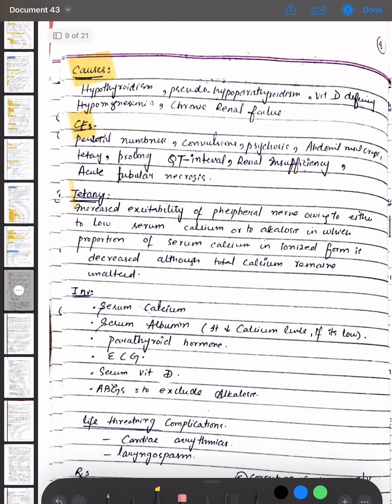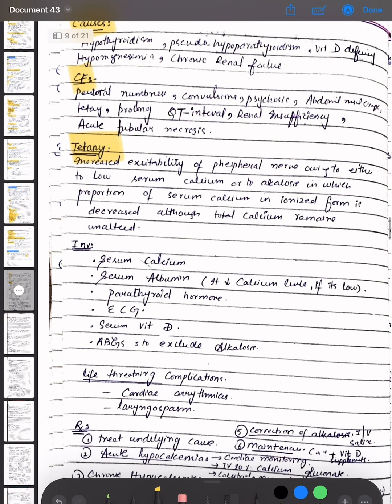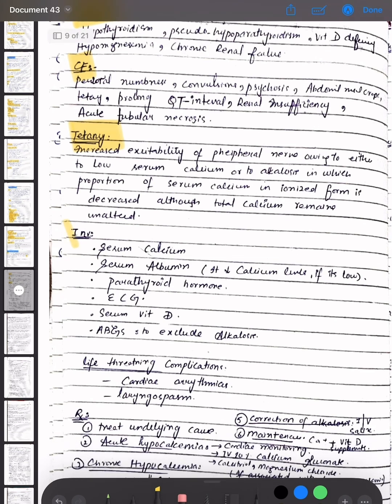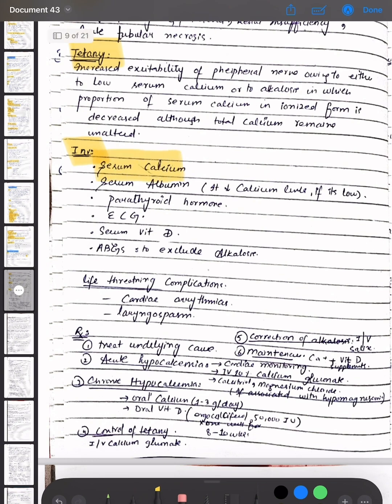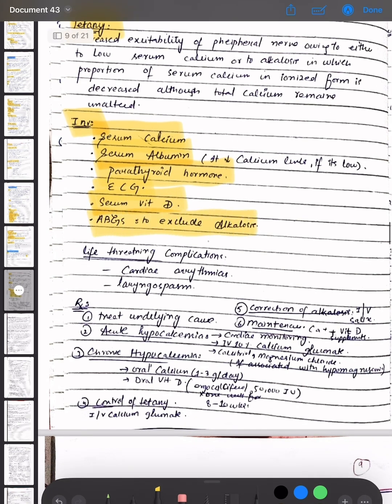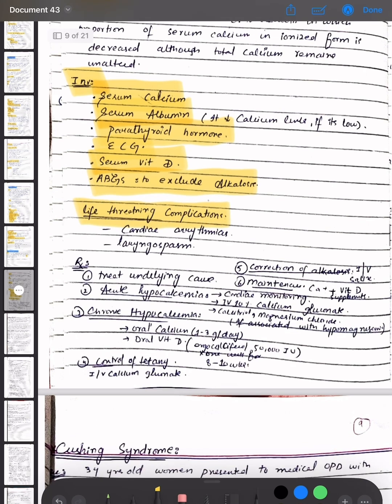Now, tetany is the increased excitability of peripheral nerves owing either to low serum calcium or to alkalosis, in which the proportion of serum calcium in ionized form is decreased although total calcium remains unaltered. The investigations that are done are serum calcium, serum albumin, parathyroid hormone, ECG, serum vitamin D, and ABGs to exclude alkalosis. Life-threatening complications are cardiac arrhythmias and laryngospasm.